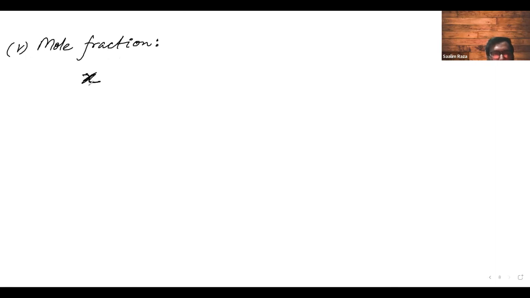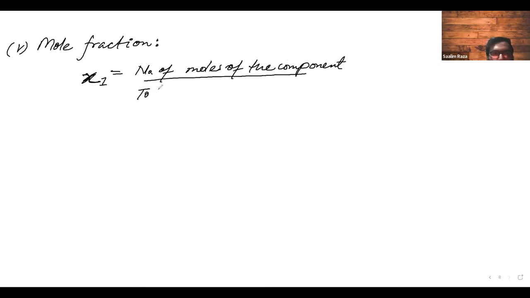We say this as chi, and it is equal to, very easy, number of moles of, let us suppose we are finding for component 1, so number of moles of the component upon total number of moles of all the components.